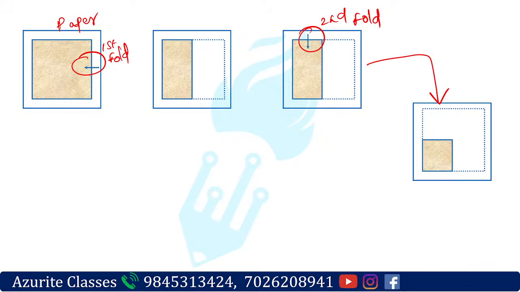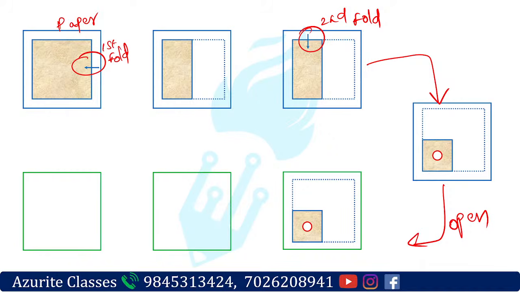Now we will create a diagram in that, that is, we'll make a hole. This hole we made here. Now we have to open this. The second fold will open now. So what will happen? The same thing will come up, right?